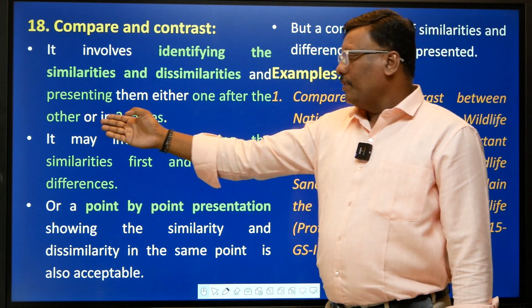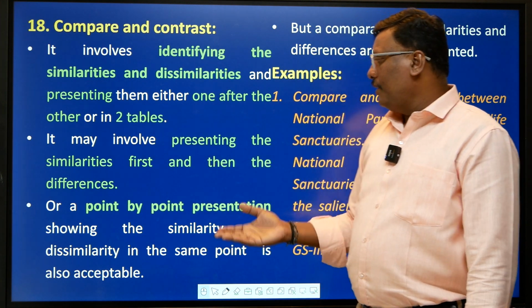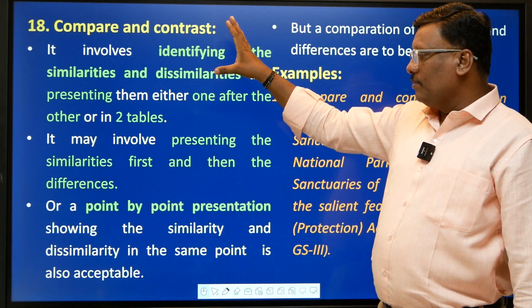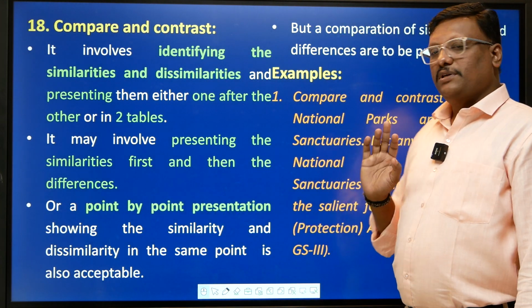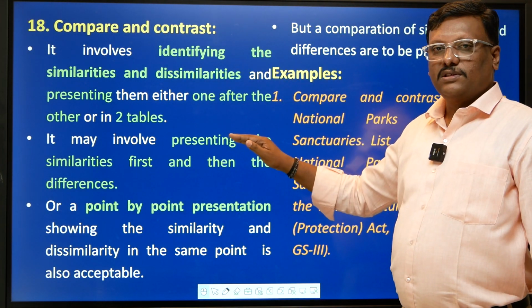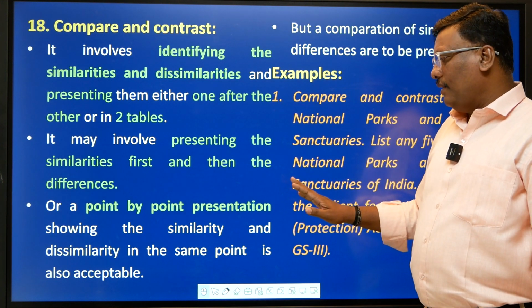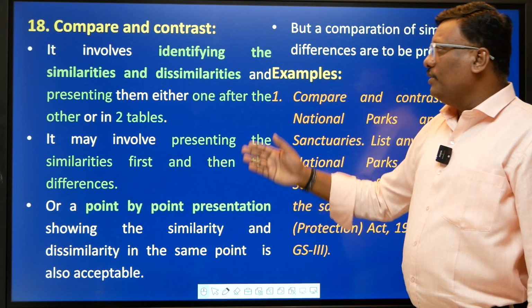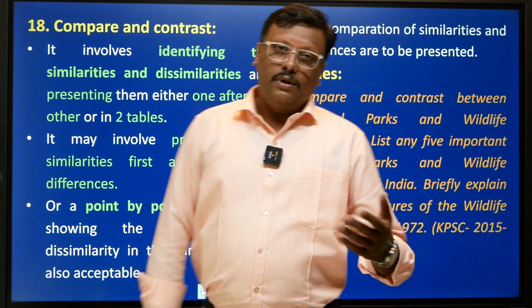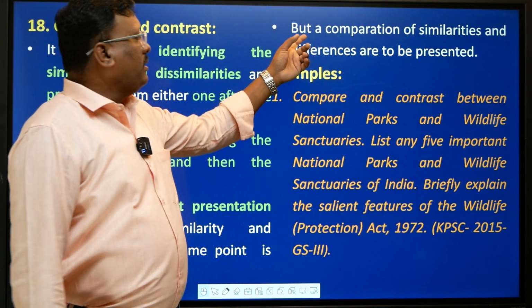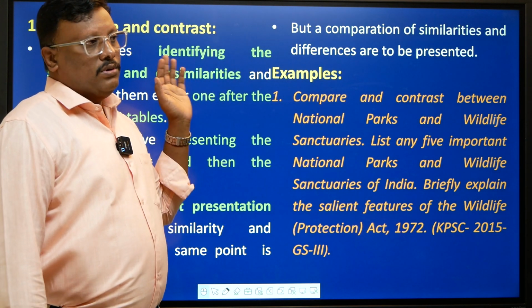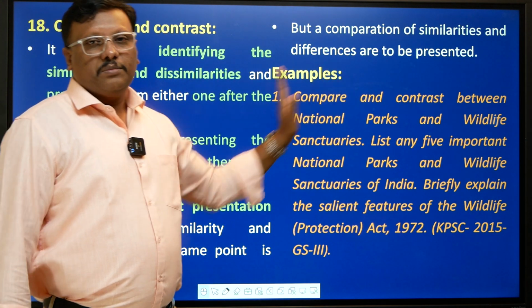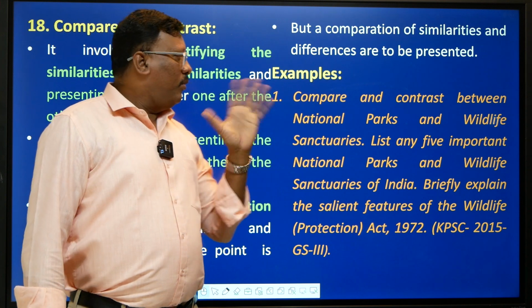As I said, it can be presented in a two-table format, or first you talk about the similarities sentence-wise, then you go with the differences, or a point-by-point presentation. This is similar, this is dissimilar, this is similar, this is dissimilar. This is how you have to progress with this sort of directive questions, right? But comparison of the similarities and the differences is the requirement. You have to compare always: these are the similarities, these are the dissimilarities, more than sufficient.